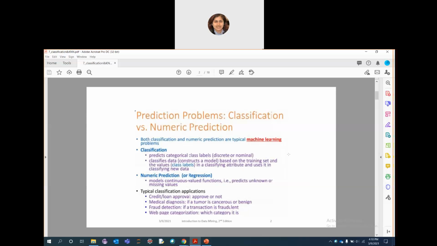Each class level refers to a particular category, and it can be discrete or nominal. It is related to your type of data, discrete data or nominal data. The classification process classifies the data based on a training set and the values in a classifying attribute, and uses it in classifying new data.